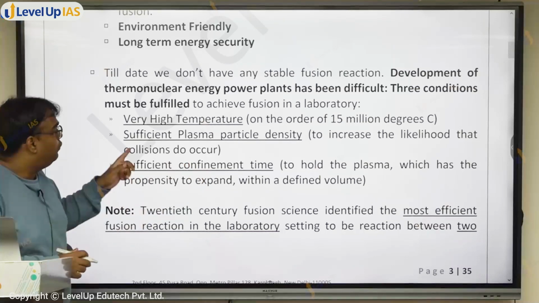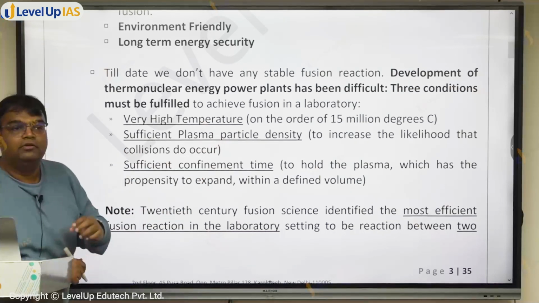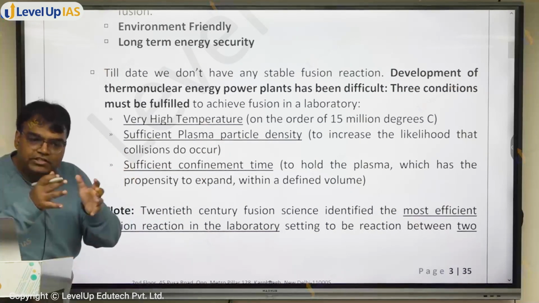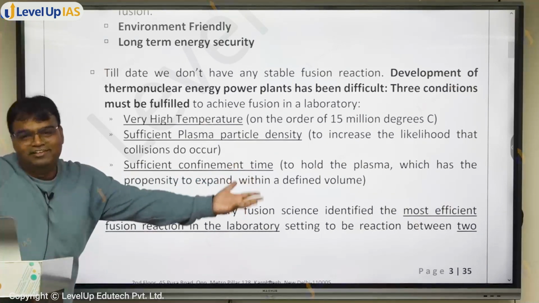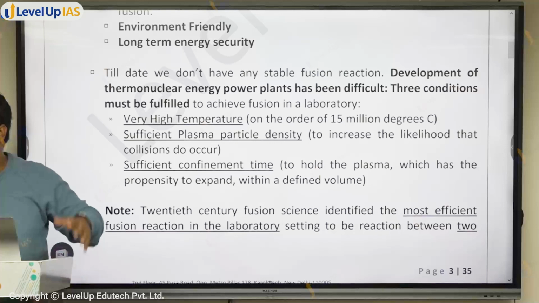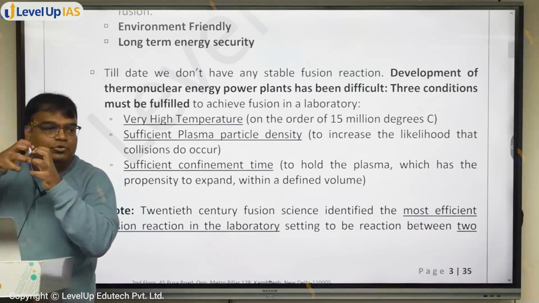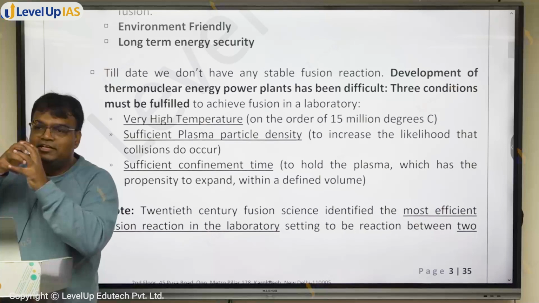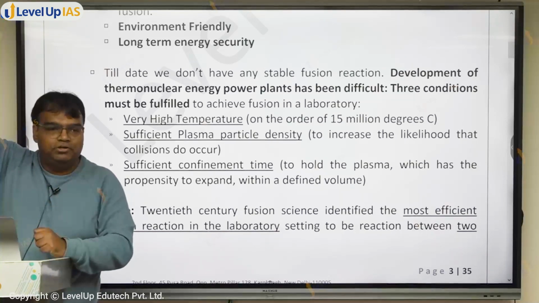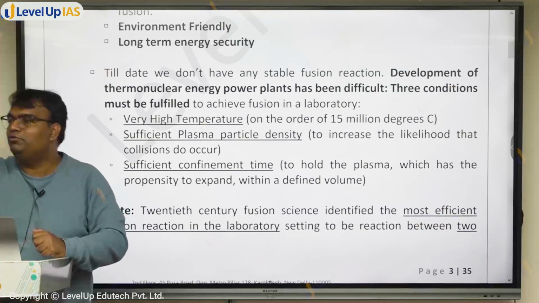Fusion के लिए you would want what? Sufficient plasma particle density. Plasma means hydrogen ion का sufficient density should be there. If the density is very less, if they have moved away, things would be problematic. Ab in sun, what is happening? Gravity is keeping them together. Very high temperature, they're moving very fast, but gravity is keeping them together. So score में it's possible. In this room, it will not be possible.